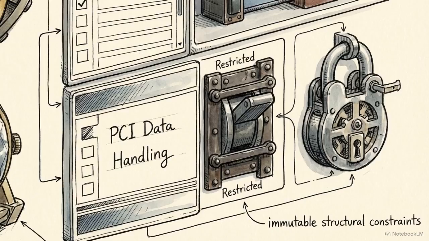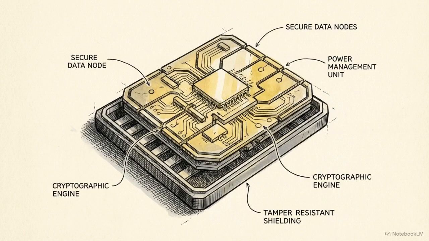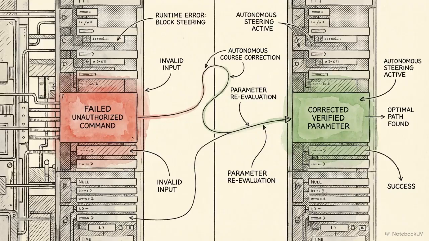Hard blocks are still required for compliance rules, like handling regulated PCI data. PCI refers to the payment card industry security standards for protecting sensitive financial information. But for standard operational logic, runtime steering maintains the agent's autonomy while keeping it within strict policy boundaries.